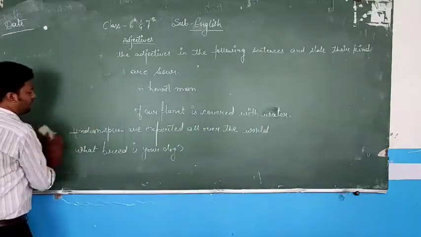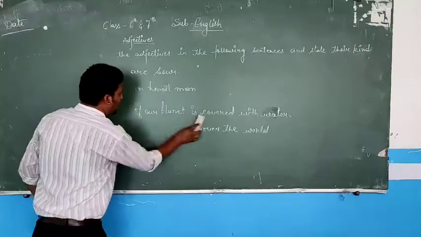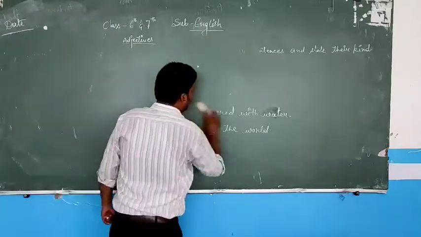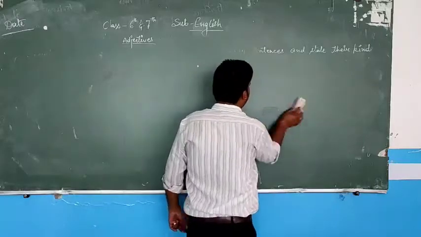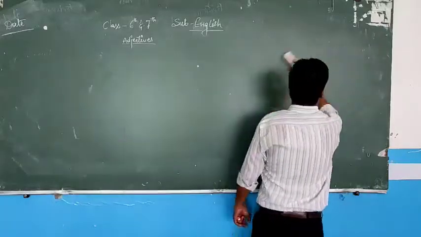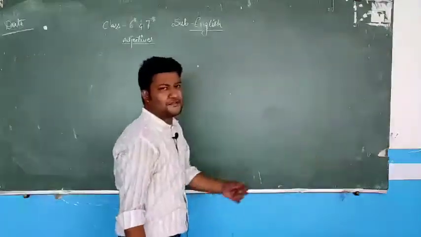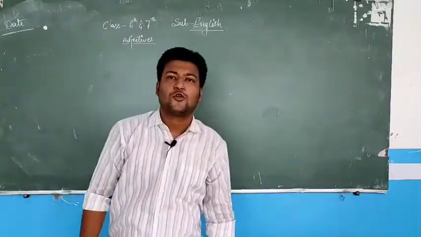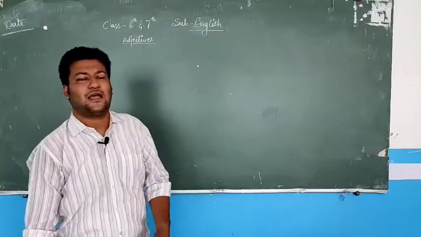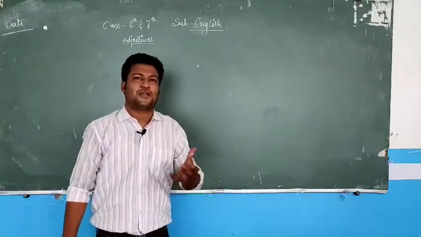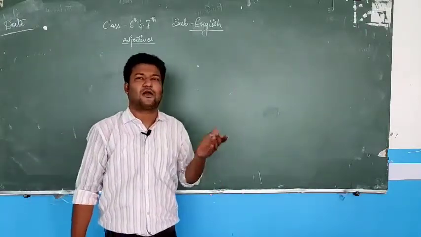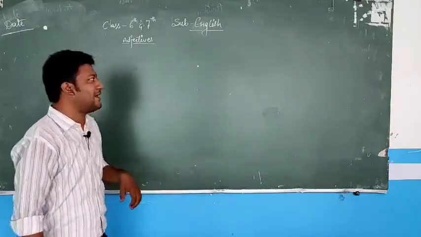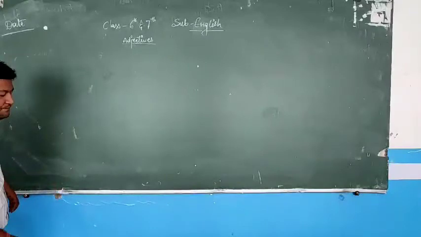So this exercise belongs to the kinds of adjectives. Another part which we have studied about the kinds of adjectives are the degrees of adjectives: positive, comparative and superlative. So what degree it is, and I have to write positive degree into either comparative or superlative. How? Let's take an exercise here to solve.